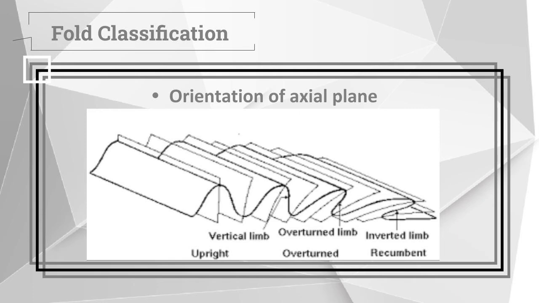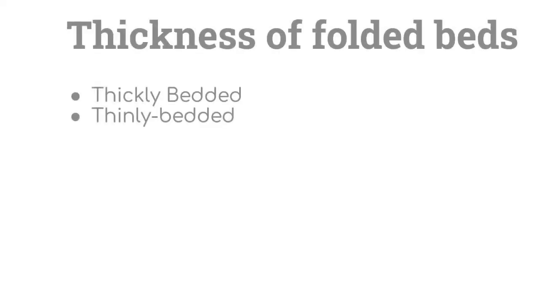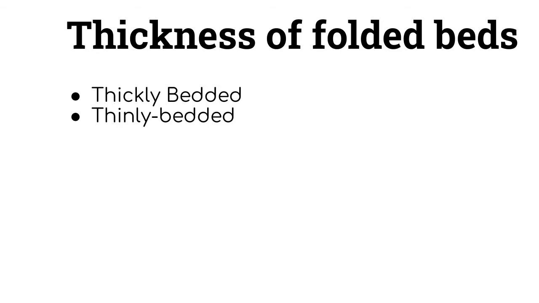This is a representation of the orientation of the axial plane. The orientation can be upright, with the axial plane being vertical. It can be overturned, the axial plane being moderately inclined and one limb being overturned, or recumbent, one limb inverted, and the axial plane being near horizontal. There are two types of thickness of folded beds. First is thickly bedded.